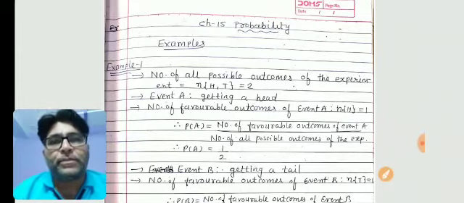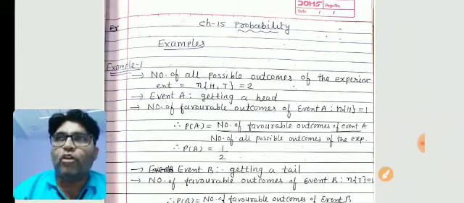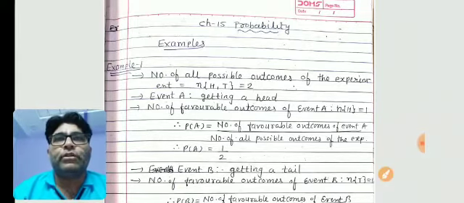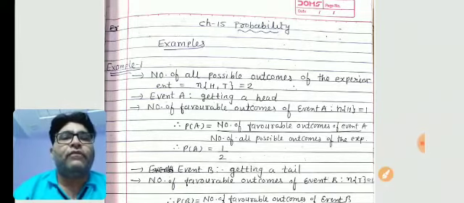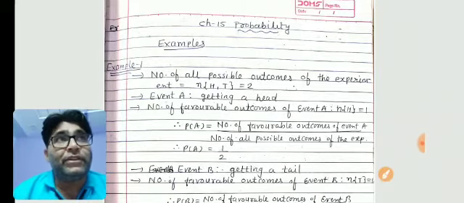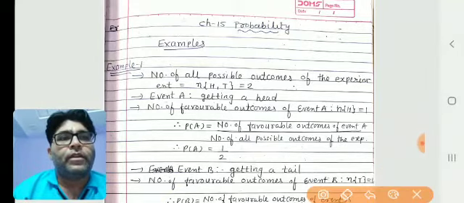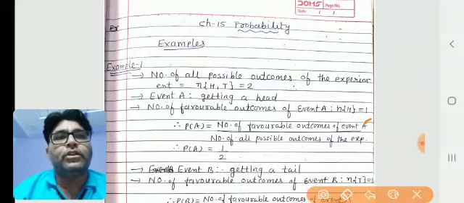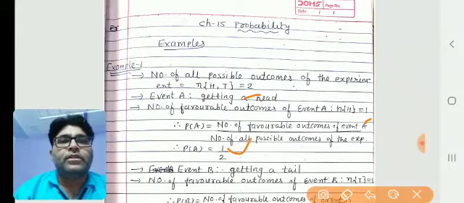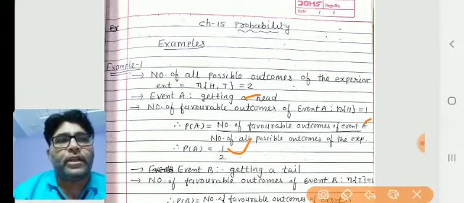So P of A, it means probability of event A. We all know the formula of probability, that is number of favorable outcomes of event A divided by number of all possible outcomes of the experiment. So P of A is equal to 1 divided by 2. It means 1 by 2. So this is the probability of event A.